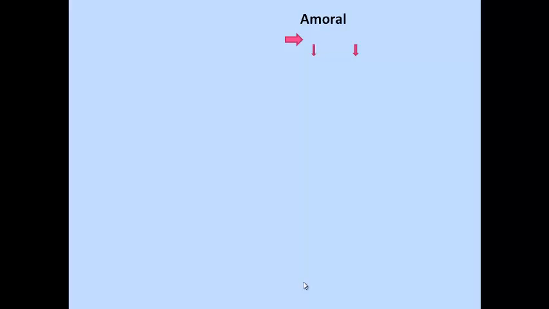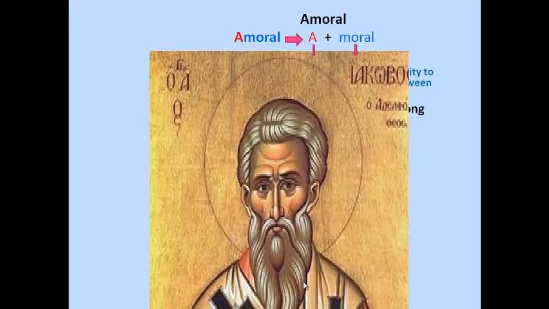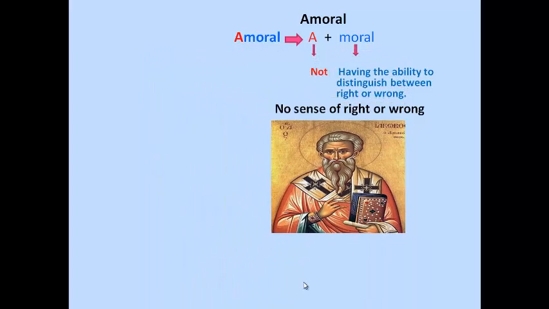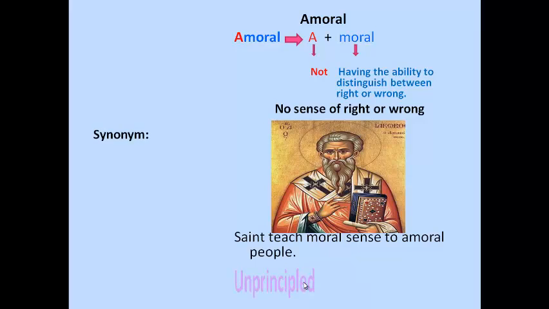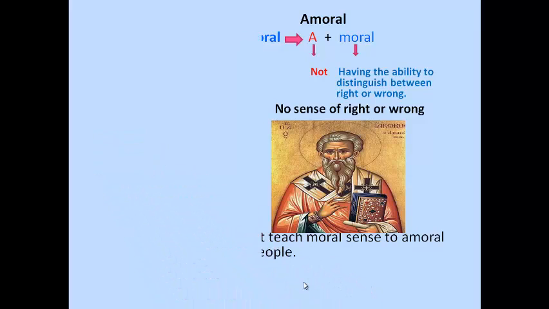Our next word, amoral. A means not and moral means having the ability to distinguish between right or wrong. So amoral means no sense of right or wrong. We can memorize this word by this picture. This picture shows a saint who teaches moral sense to amoral people. Let's see some synonyms of amoral: unprincipled and without standards.